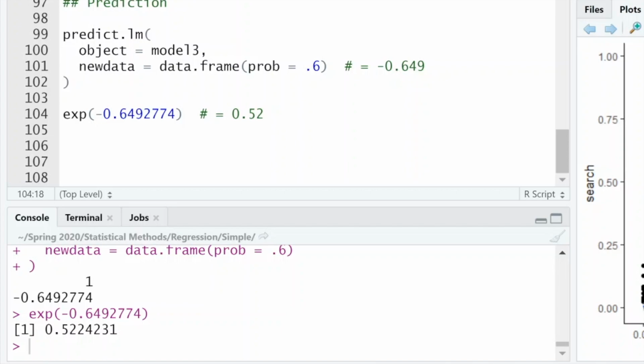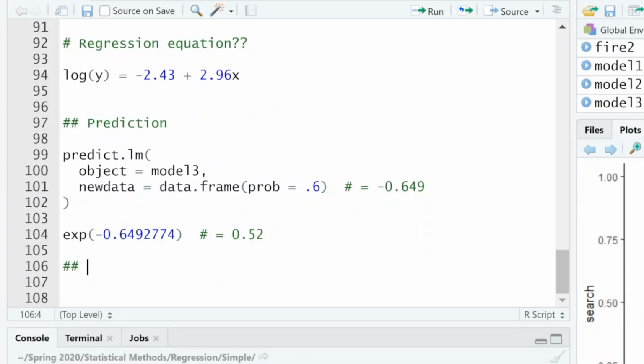Pretty cool, pretty simple, right? It does take some practice and some getting used to, but this is pretty much it. So just a quick note. Log, to go back, we'll say exponentiate, and then original scale. So you're originally given some log y, and you exponentiate log y, and that undoes it and puts it back in the original scale y.